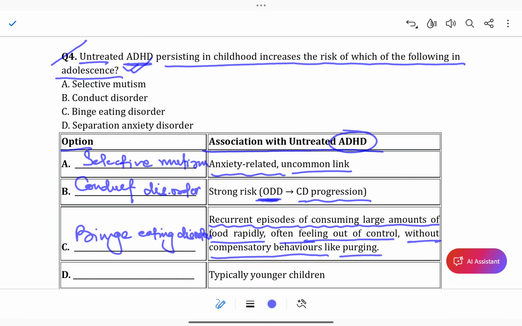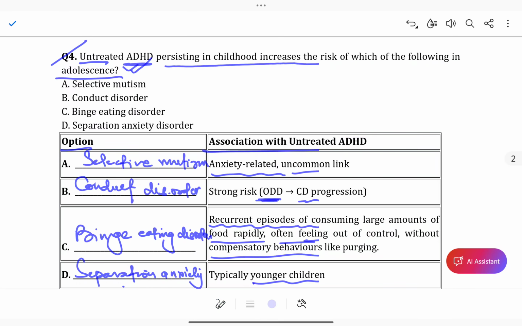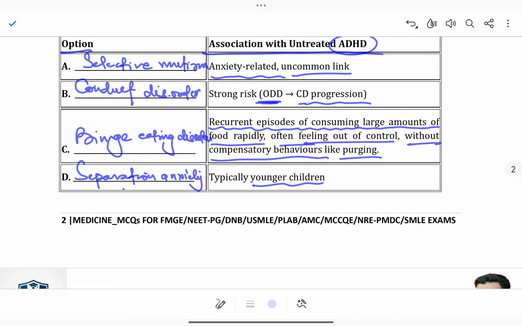Option D is typically in younger children, separation anxiety disorder.